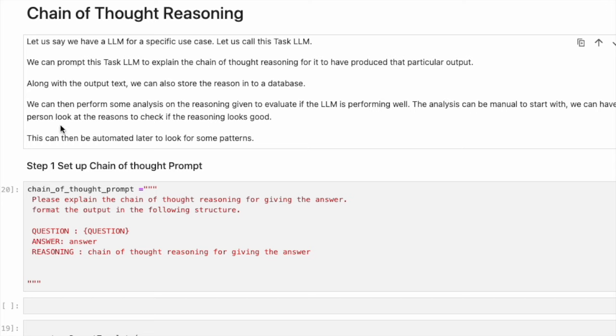The analysis can be manual to start with. We can have an actual person look at the reasons to check if the reasoning looks good. This can then be automated later to look for some patterns.